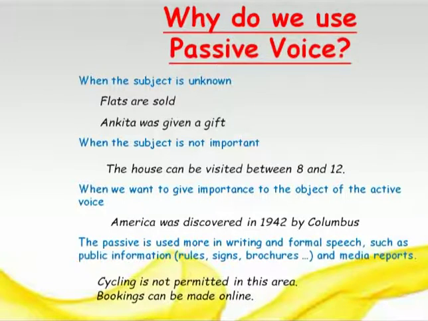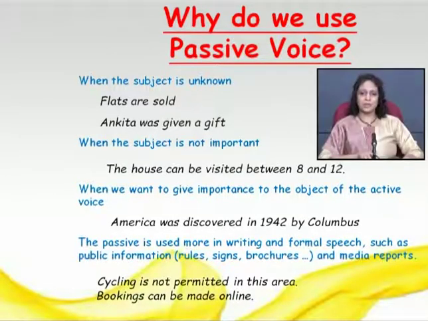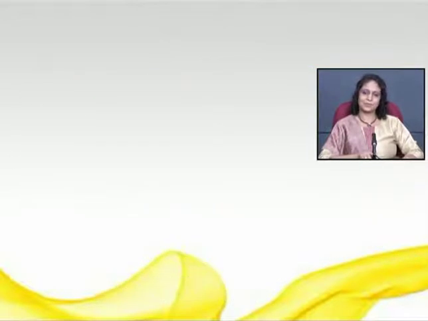So that is a kind of command, or a kind of information. That's why passive voice is used here. Bookings can be made online. That is again a kind of information. That time also we use passive voice.